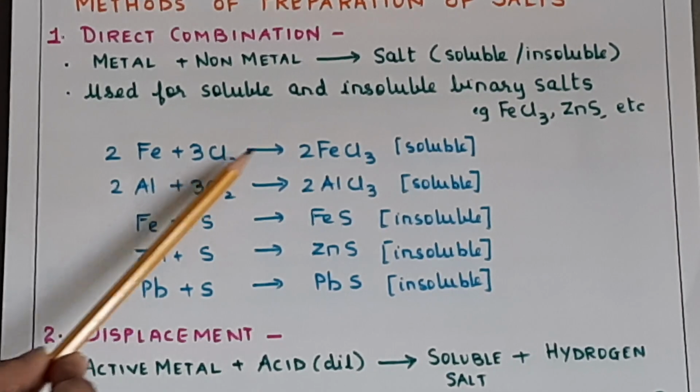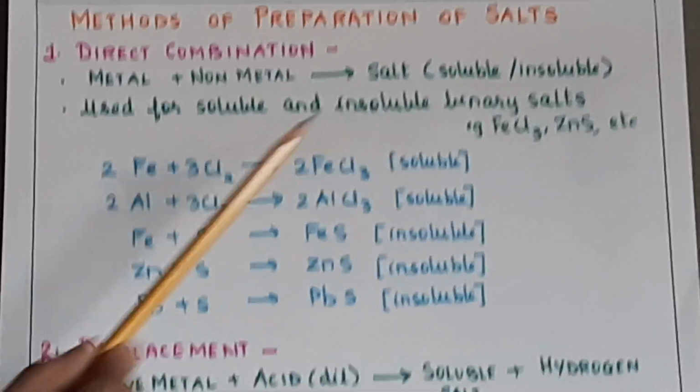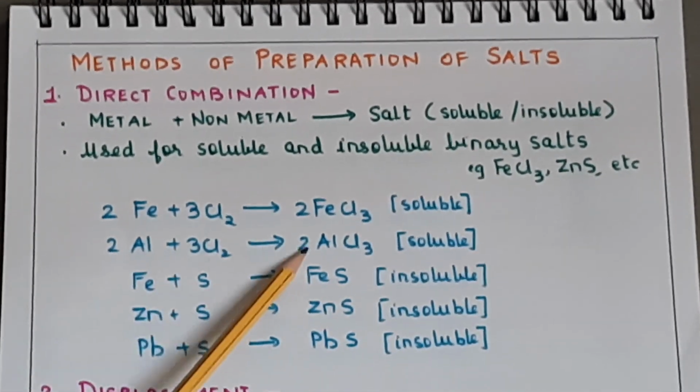2Fe plus 3Cl2 gives 2FeCl3. This is soluble. 2Al plus 3Cl2 gives 2AlCl3.